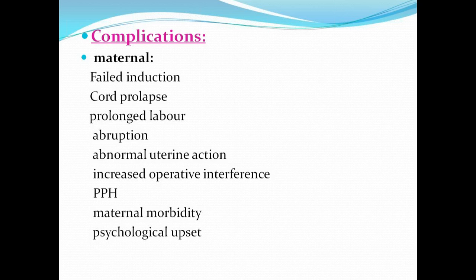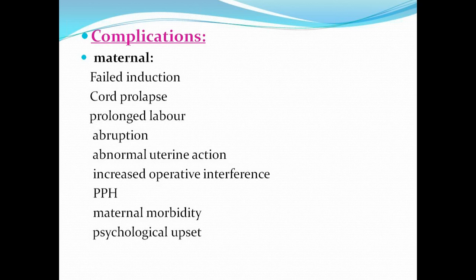So maybe the endogenous receptors for oxytocin action are poor, or there is some endogenously occurring prostaglandin deficiency. So whatever may be the reason, the woman may not be setting into labor. So that is the meaning of failed induction. The process itself may not result in a successful onset of labor. It is not simply if the woman fails to deliver. I don't mean to say that failed induction is when the woman cannot deliver vaginally.